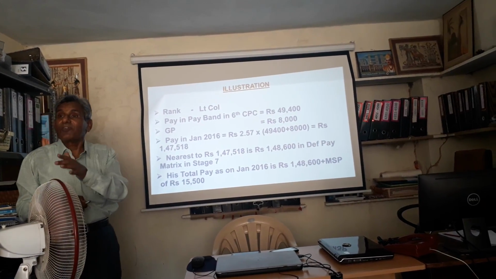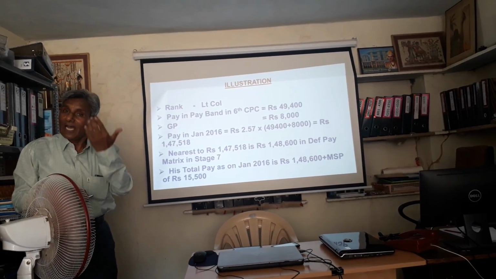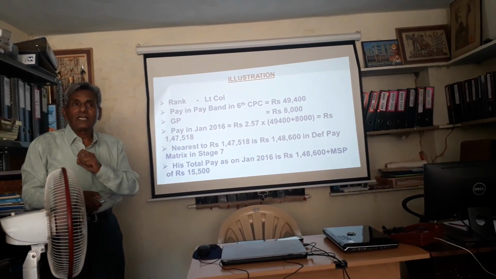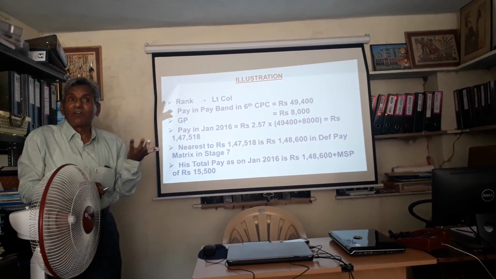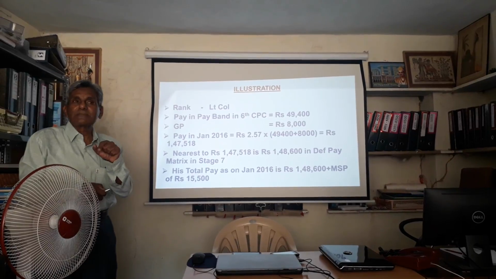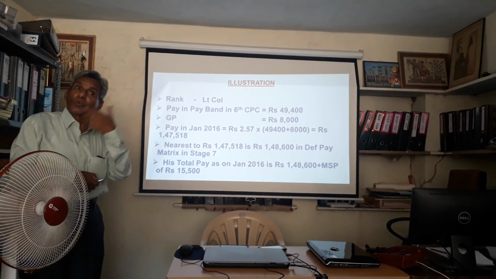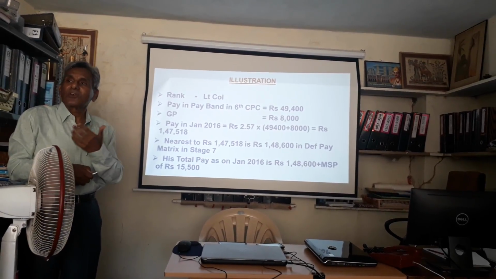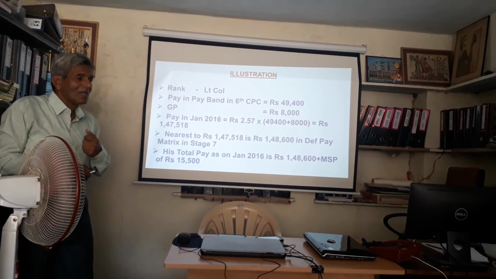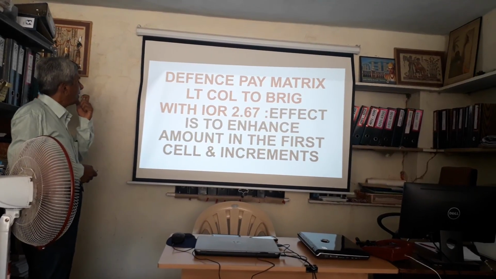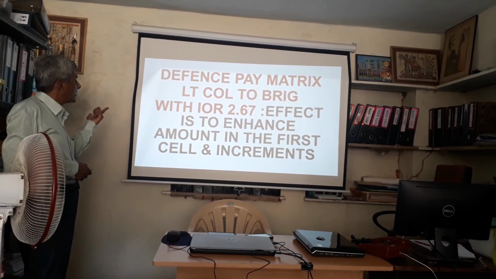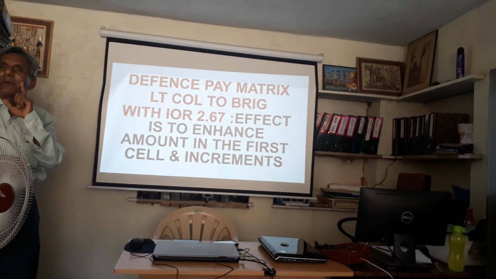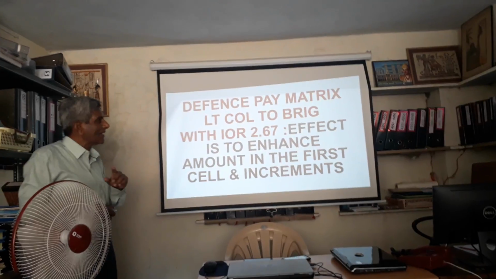So, it will be different for different lieutenant colonels who have higher increments. Here we took only 49,400 for one case. There could be another lieutenant colonel who might have been drawing 52,000 rupees. So, multiply this pay with 2.57. There could be another lieutenant colonel who has drawn a large number of increments. This may be 55,000. Multiply with 2.57. Like that. Next. Defense pay matrix for lieutenant colonel to brigadier. The effect is basically to enhance the first cell in the defense pay matrix. This you have to understand.